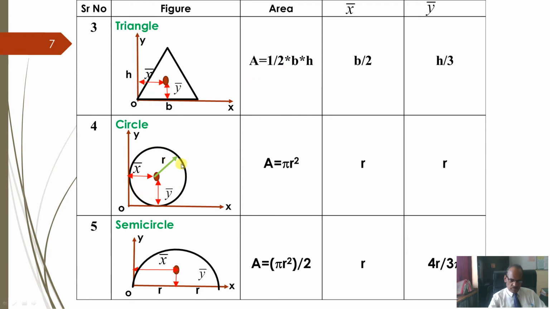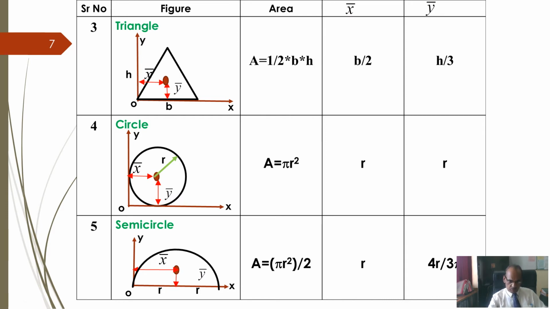If you take a full circle, and this is the origin of the coordinate system, I will assume it like this. Radius is r. So you know the area of a circle, a plane figure, is pi into r square. Now, as usual, the centroid of the circle is its center itself.